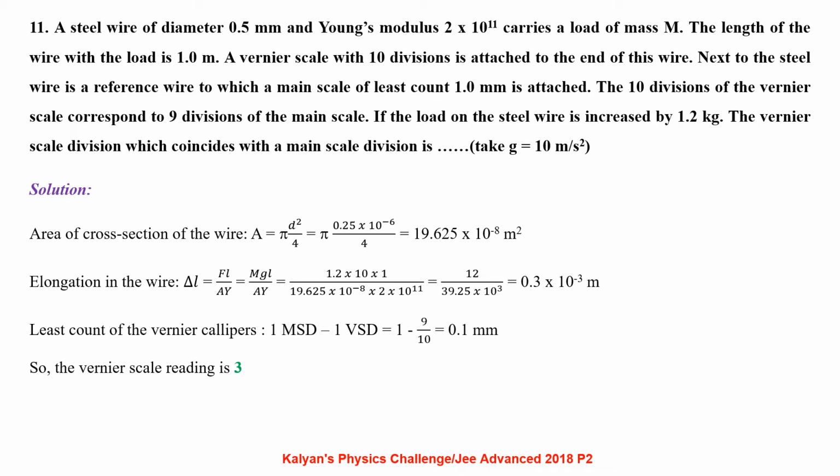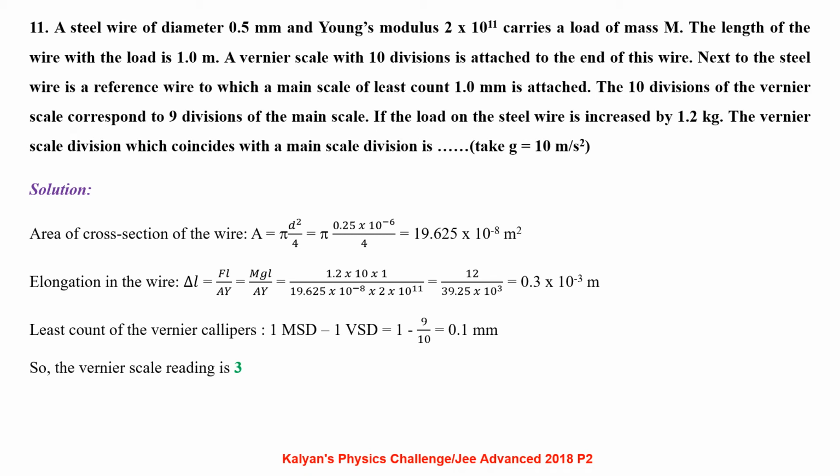Area of cross section of the wire A = πd²/4, that is π times 0.25 × 10⁻⁶/4, which is 19.625 × 10⁻⁸ m². Elongation in the wire ΔL = FL/AY = MgL/AY, that is 1.2 × 10 × 1/(19.625 × 10⁻⁸ × 2 × 10¹¹), which simplifies to 0.3 × 10⁻³ meter. Least count of the vernier calipers: 1 MSD − 1 VSD, that is 1 − 9/10, that is 0.1 mm.